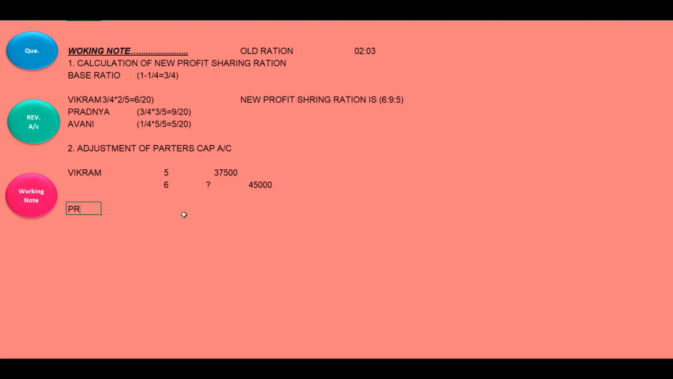Now next, Pradnya. Again in the same way, the new partner's share is 5. For 5 share the capital is 37,500. Then Pradnya's share is 9. For 9 share, how much should the capital be? Calculation: 37,500 into 9 upon 5. Cross multiplication, you'll be getting this much. And no need to calculate Avni's capital. Avni's capital is already known, that is 37,500. Okay, so 45,000, 67,500.